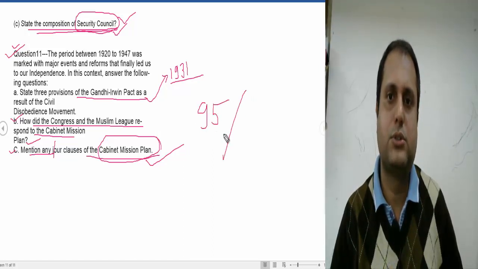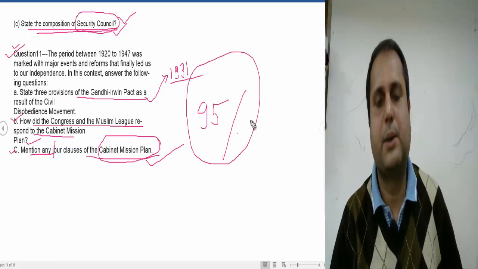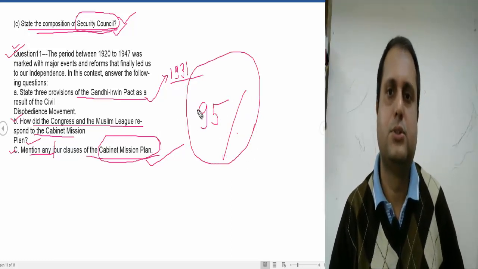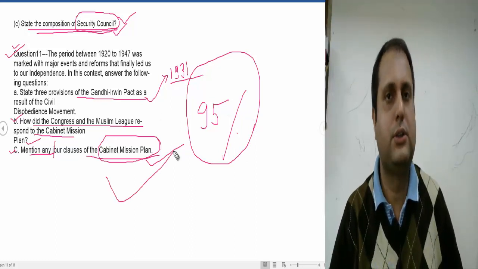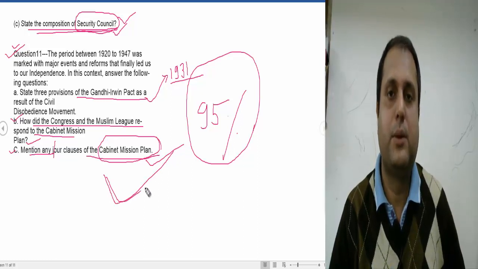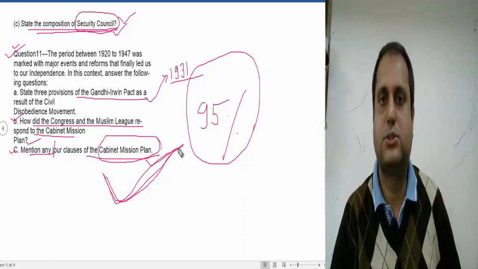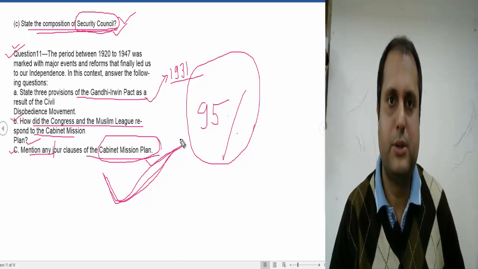So these are the most important suggestions for the board examination of 2021. After solving these questions, you can go on to written practice. Do the written practice. Writing practice is also very important. So all the best for the exam.